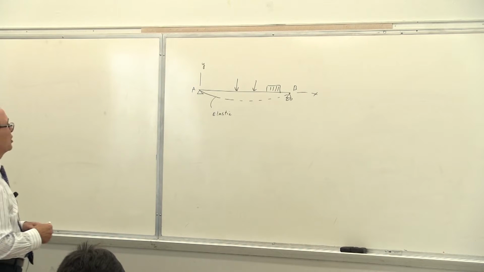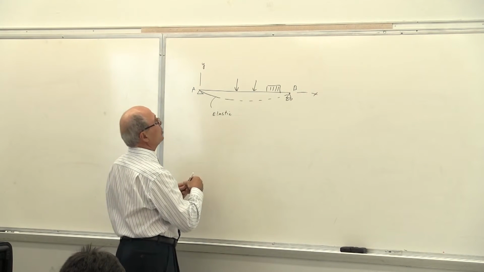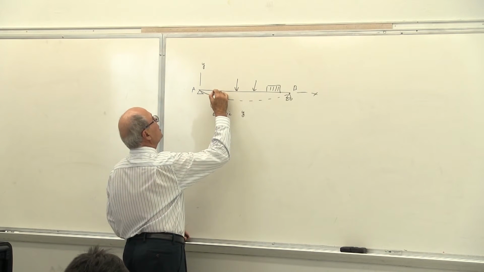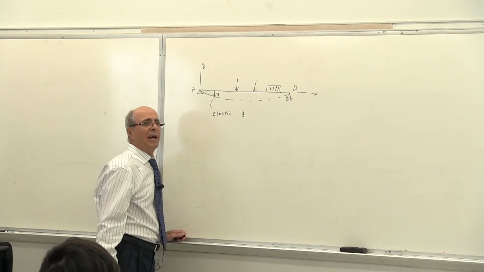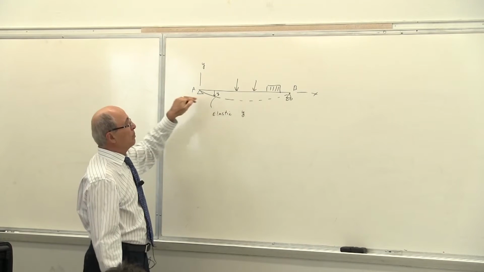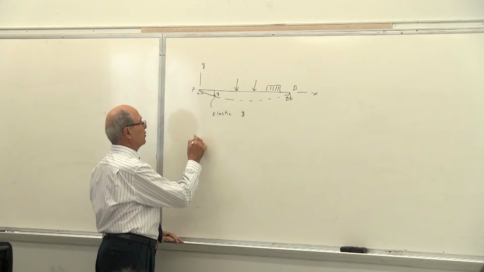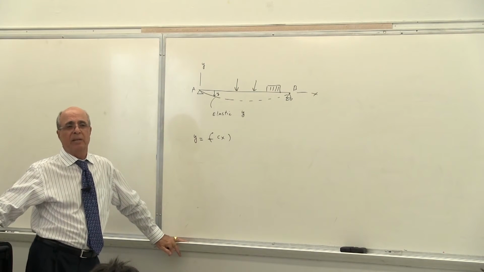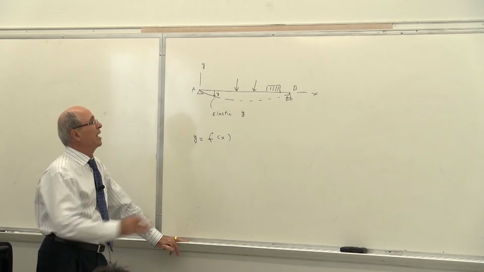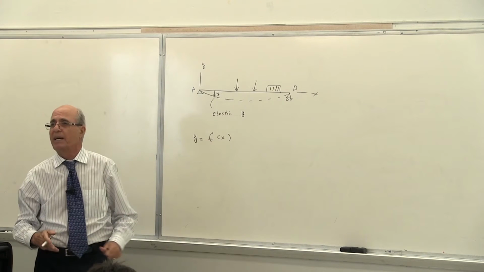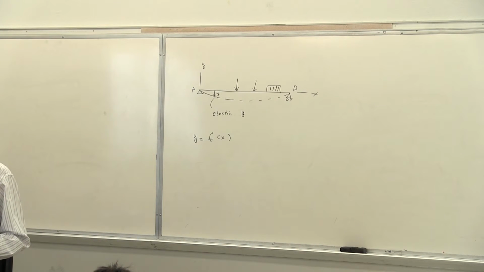And the question is, how do you present that? To present that, this, we call it a y function. Why? Because this distance from here to here is y. And as you see, y is not a constant. y keeps changing from beginning to the end. Therefore, there is y to be found as a function of x. If I can end up with a function of x for y, then I can calculate y at any point that I want, including y max. Somewhere is y max. Where that is depends on the beam and depends on the loading, of course. Is that correct or not?